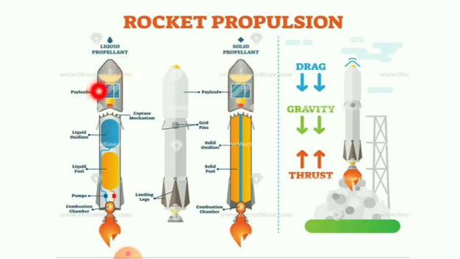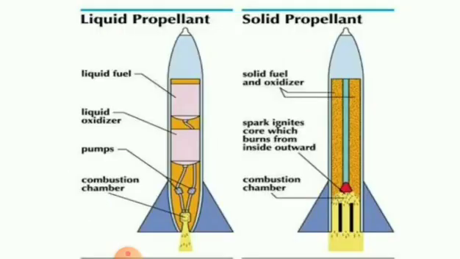Liquid propellant is nothing but the fuel in the form of liquid. That type of rocket has a liquid propellant. Here the fuel is in the form of solid. So this type of rocket has a solid propellant, right? Liquid propellant and solid propellant. Here the fuel is which one? Liquid. Where is the fuel attached? At the propulsion system.